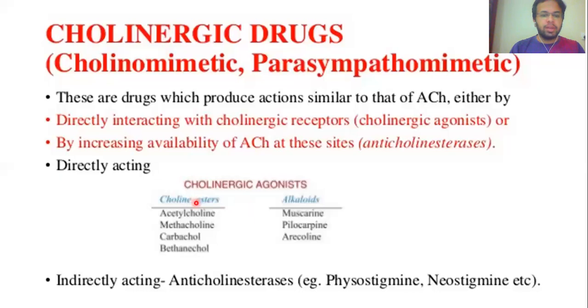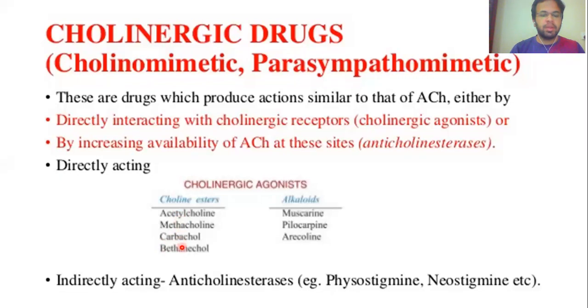And these choline esters resemble the structure of the acetylcholine. And what are the drugs which fall under that category? Acetylcholine itself is a choline ester, and the other drugs in this class are methacholine, right? And carbachol and bethanechol. So acetylcholine, methacholine, carbachol, and bethanechol, these are the choline esters.